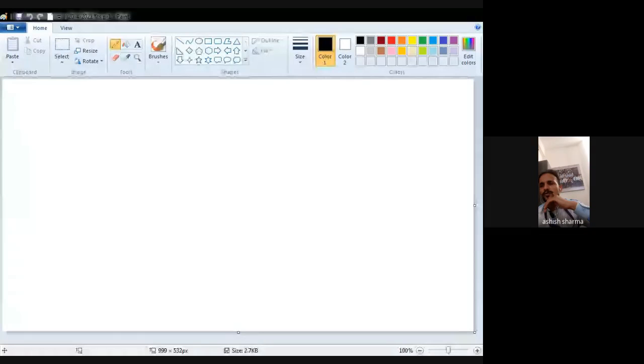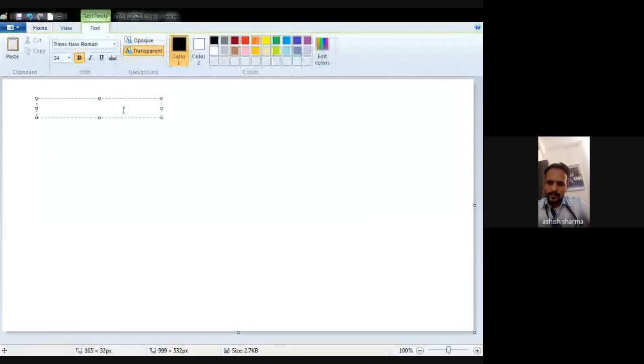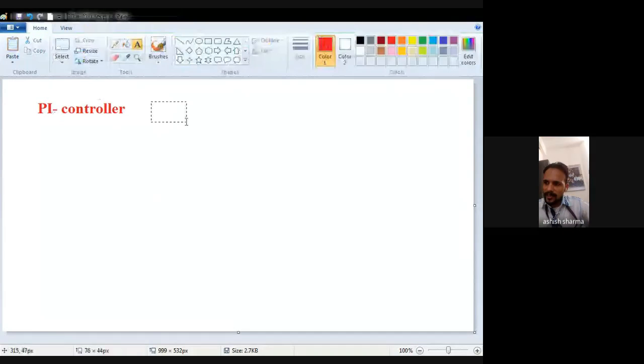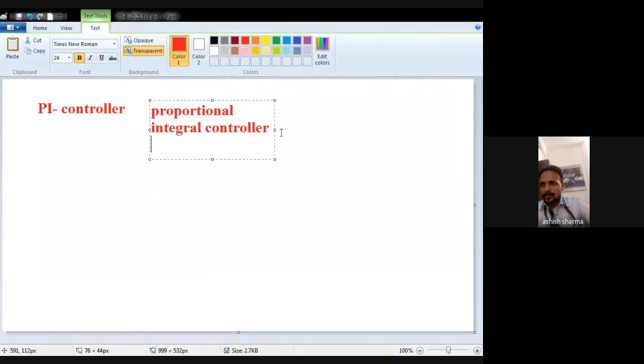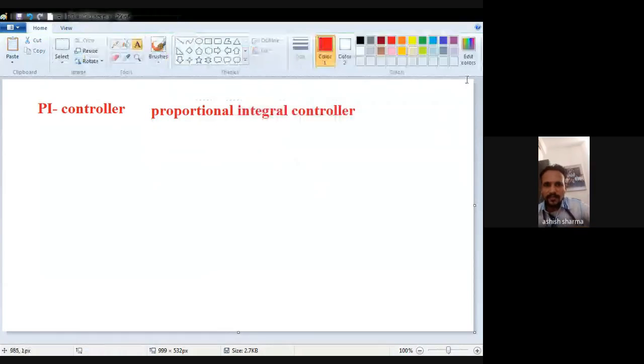So see it very carefully. I am talking about the proportional integral controller, which is also known as the PI controller.